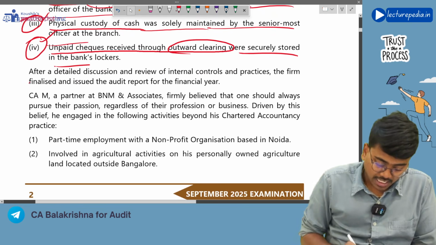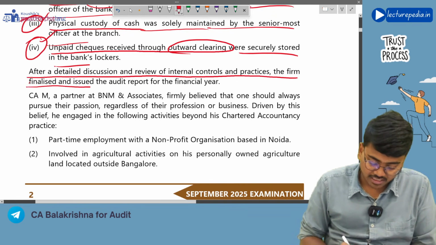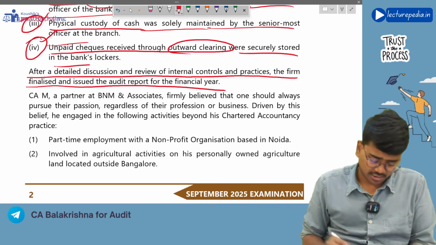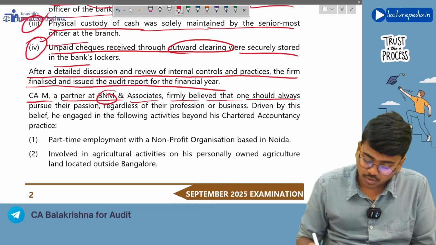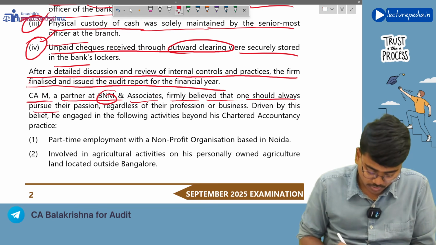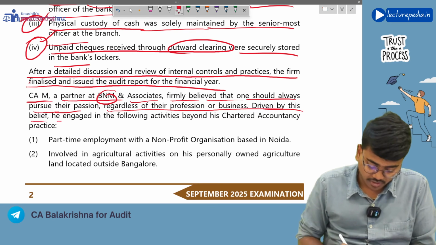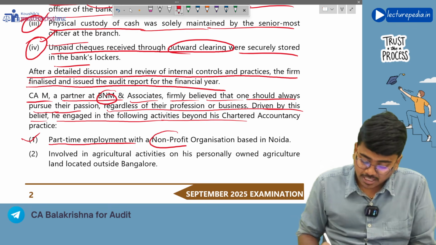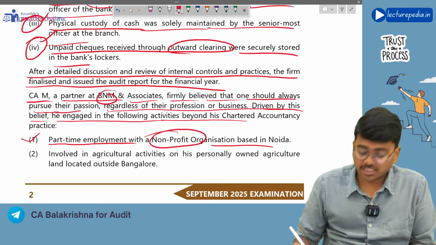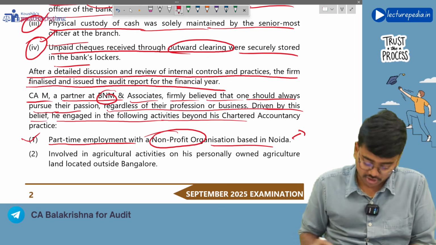Next, after a detailed discussion and review of internal controls and practices, the firm finalized and issued audit report for the financial year. CAM partner at BNM Associates firmly believed that one should always pursue their passion regardless of their profession or business. Driven by this belief, he engaged in following activities. First one, part-time employment with a non-profit organization based in Noida. This requires a specific permission from institute.